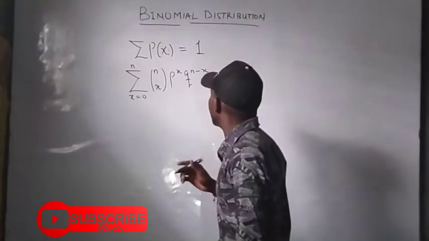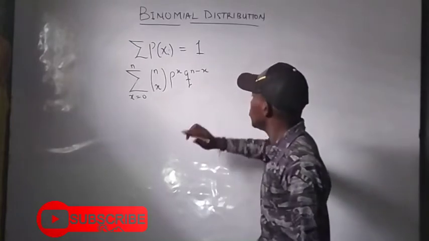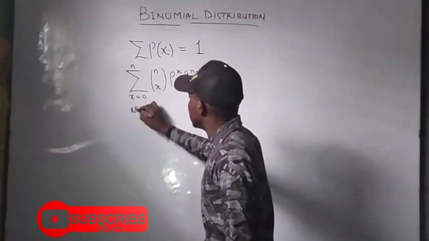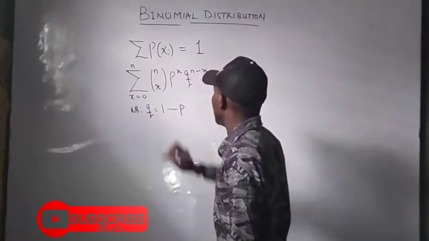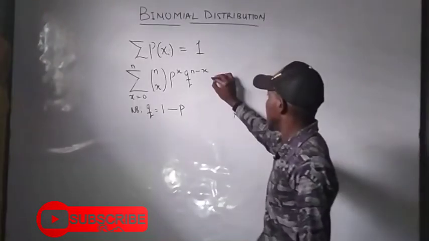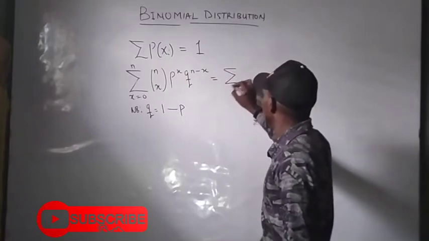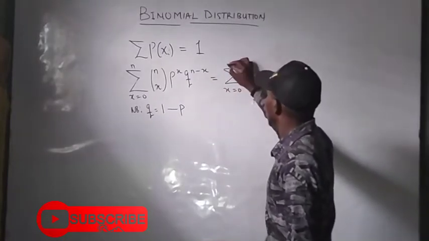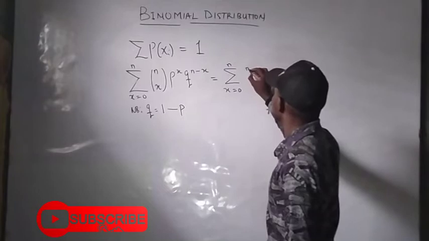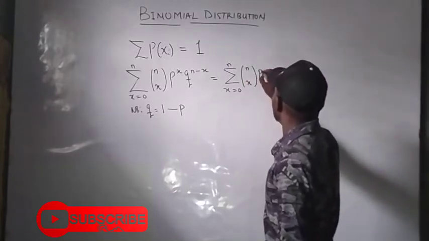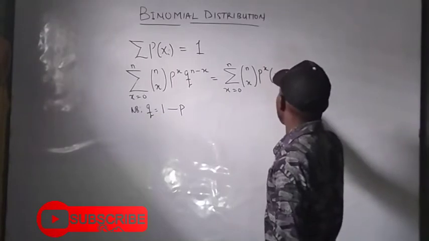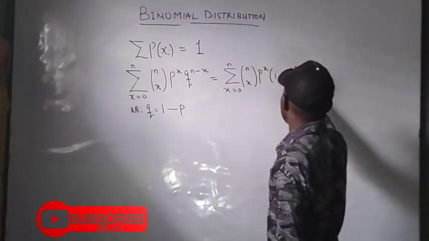I hope you remember that my q is actually 1 minus p. On that note, I can rewrite this to be the summation of x ranging from 0 all the way to n of n combination x of p raised to power x and 1 minus p raised to power n minus x.